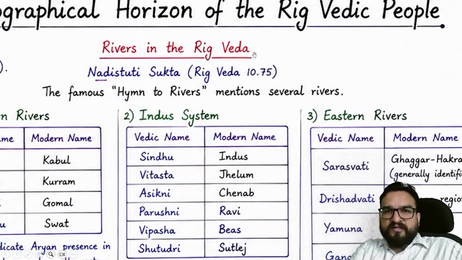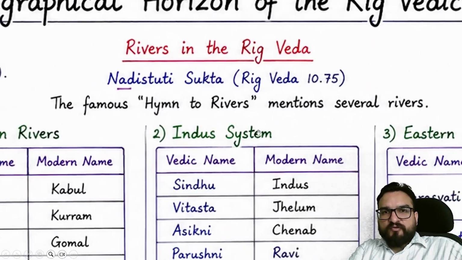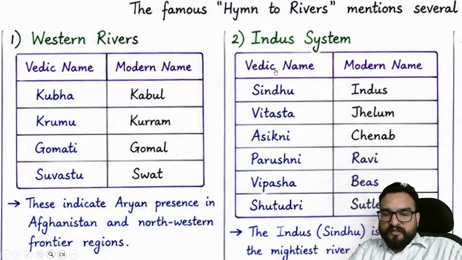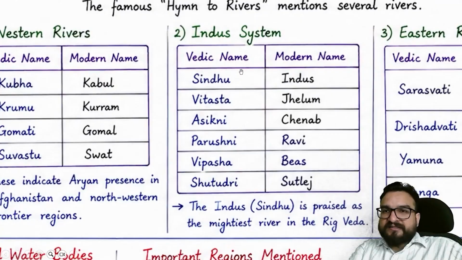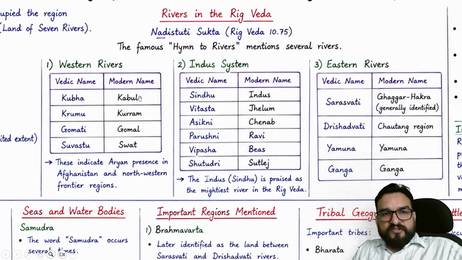First of all, सारी information है, combined information है. Nadi Sukta, hymn 10.75, you will be finding. The famous hymn to rivers mentions several rivers over here. अब हमें लगता है ये सिर्फ इंडस सिस्टम के बारे में बात कर रहे हैं. No, they are talking about many rivers over here, guys. First of all, the primary river they were talking about was the Indus. इंडस सिस्टम को मेंशन किया इन्होंने, like Sindhu, Vitasta, Askini, Parushini, Vipasa, Shutudri.